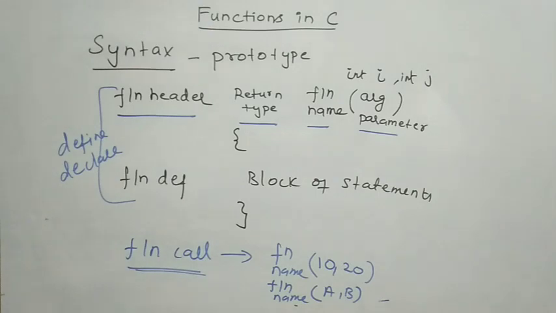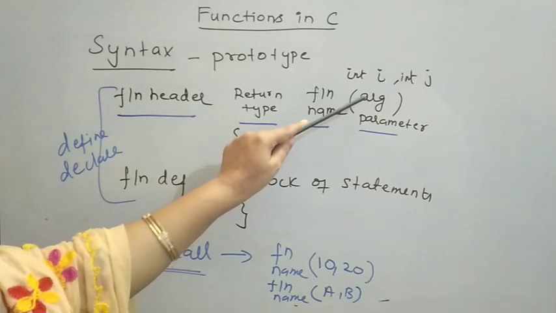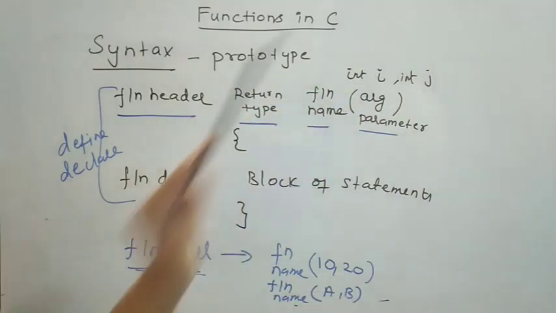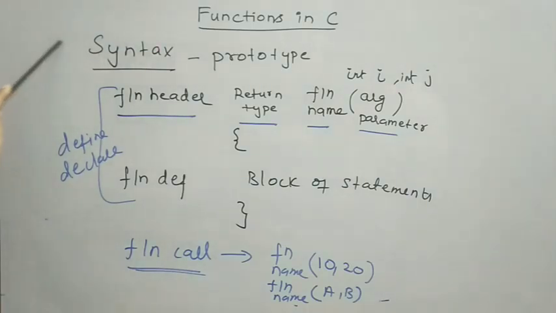The number of arguments or parameters in the function call statement should match the number of arguments in the function header statement. The value of variable A will be substituted for I. The value of variable B will be substituted for J. So these were all the rules we need to follow while defining and declaring the function. So how to write the function call? Name of the function, within the pair of parentheses, I may pass values directly to the list of arguments, or else I may pass variables. The values of the variables will be substituted.